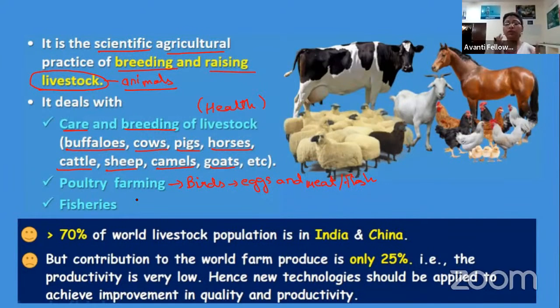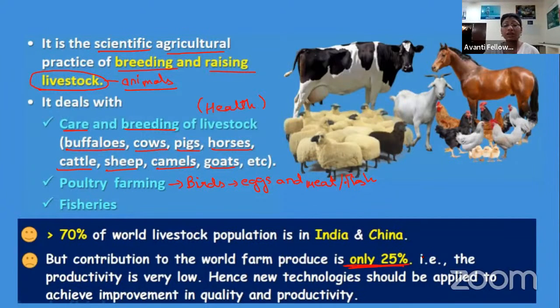According to the data which we have, India and China together have more than 70% of the population of livestock. This is a huge amount, right? So only two countries have more than 70% of the whole world's livestock population within themselves. But still, they are only contributing to 25% of the need.